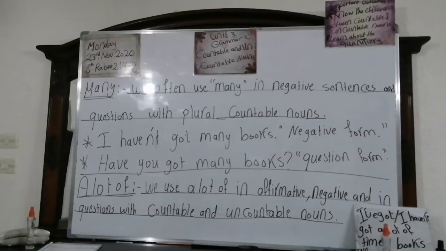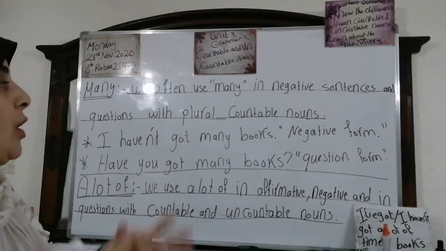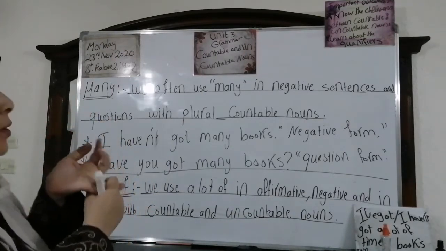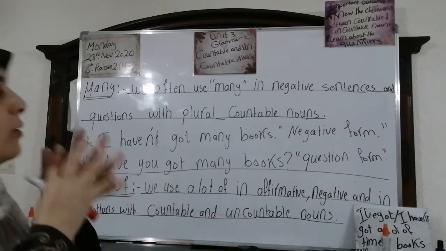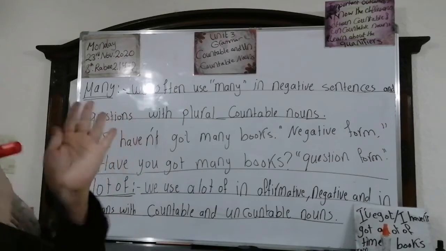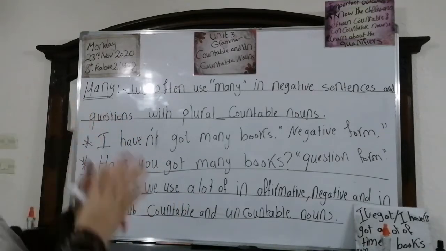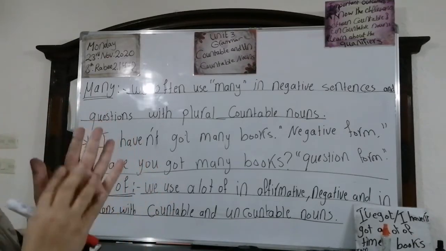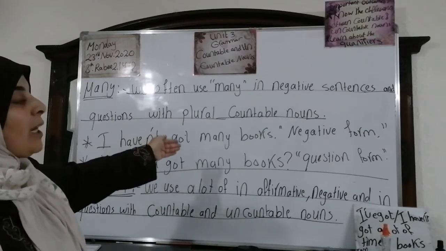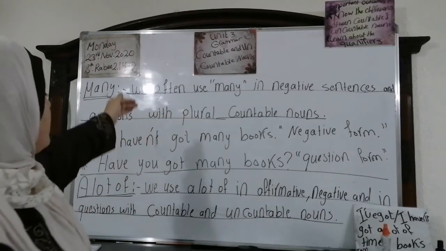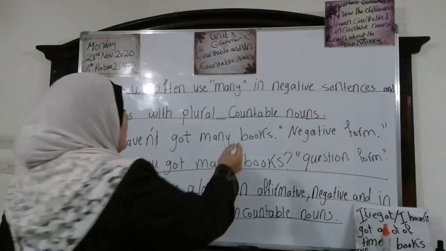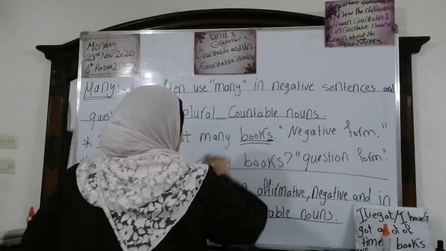Now, please pay full attention. We have many. We often use many in negative sentences and questions with plural countable nouns. Again, we use many in negative sentences and questions with plural countable nouns. Look at this one. I haven't got many books. This is the negative form. Books, we can count them. Correct or not? We have the S for the plural form.